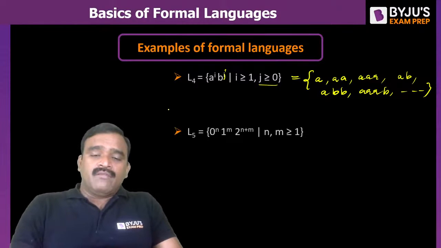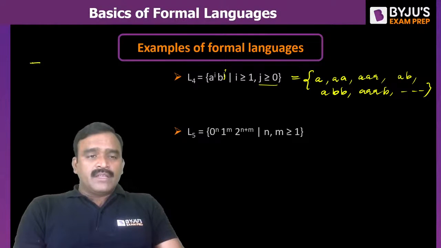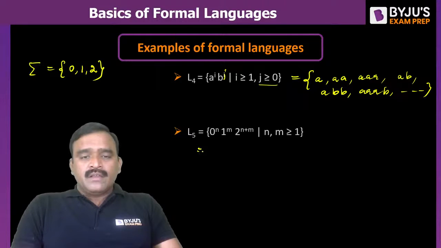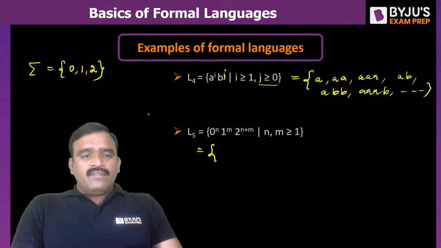Now if you take L5, 0 power n, 1 power m, 2 power n plus m. So the alphabet for this language is sigma equal to {0, 1, 2}. For every 0 and 1, the number of 2's are added. So if n is 1 and m is 1, for example, 0, 1 followed by 1 plus 1 is 2, so two 2's will come.